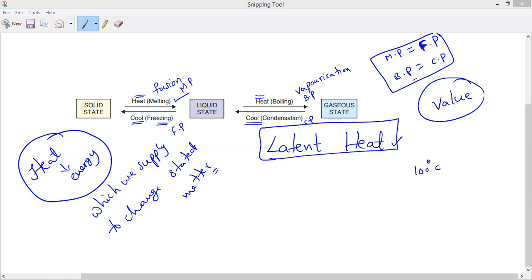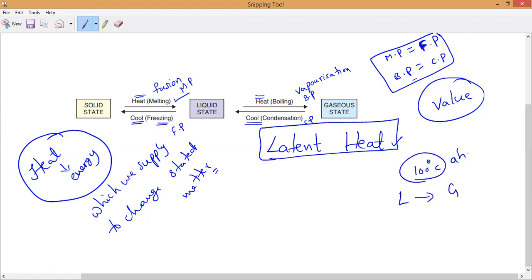So if we are supplying less than that heat energy, for example, answer me: when liquid water becomes gaseous state, at what temperature? 100 degrees. It will convert into gas at 100 degrees and also above 100. Is it yes or no? Now, at this temperature, definitely a huge amount of heat energy will be absorbed. Yes or no, guys? Yes, sir. The heat energy is absorbed by the water particles.